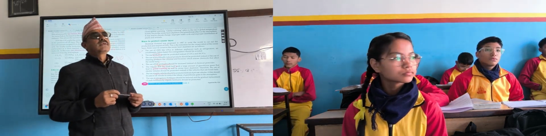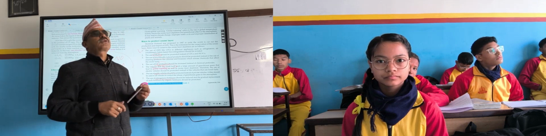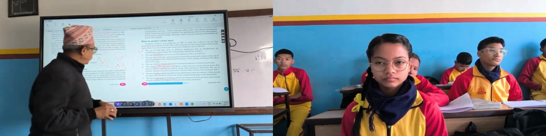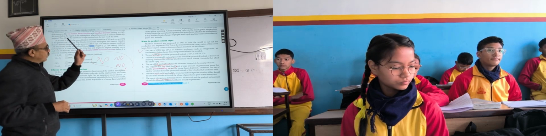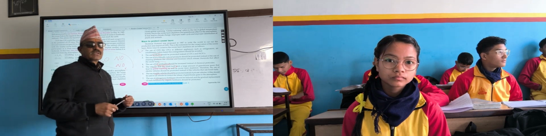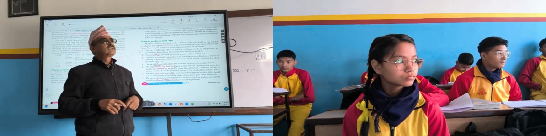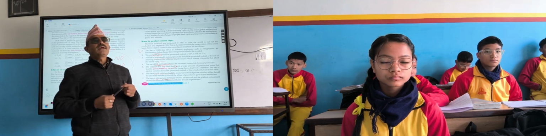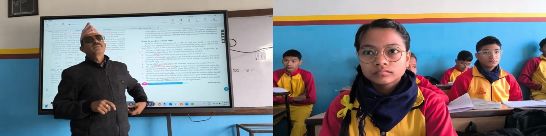So we have to pay attention to ozone layer depletion and protection, right? So remember the definition, formation method, harmful activities and control measures. Okay, so that is the end of this chapter. Next time we will be discussing some other important questions.